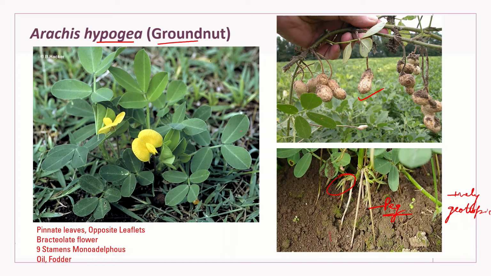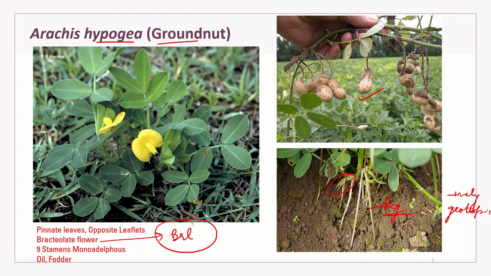Now you can see here clearly that it is one of the examples of pinnate leaves with an even number of leaflets, meaning paripinnate condition. Second, the leaflets are exactly opposite. Third, it is the only example in the subfamily where bracteoles are present. Then there are 9 stamens and they show monadelphous condition.